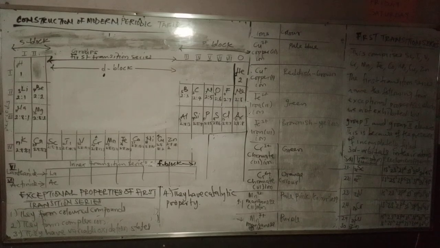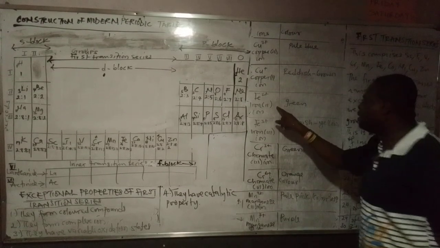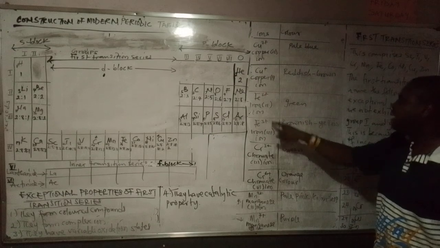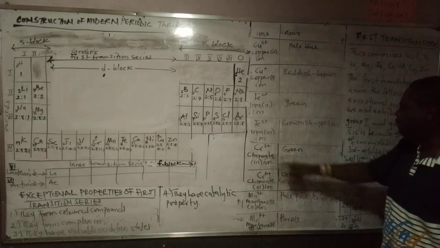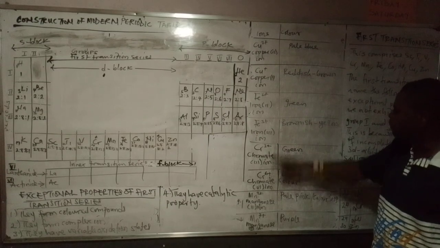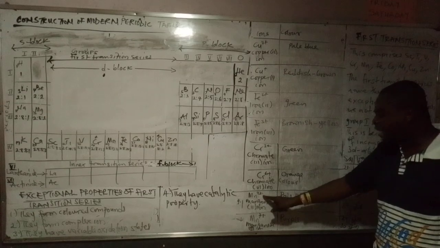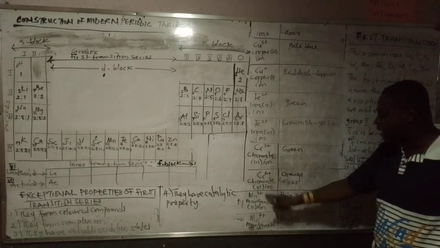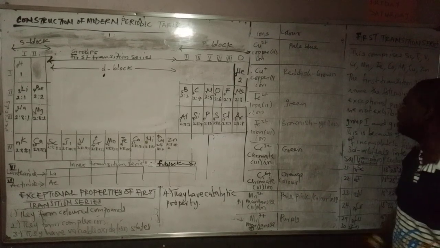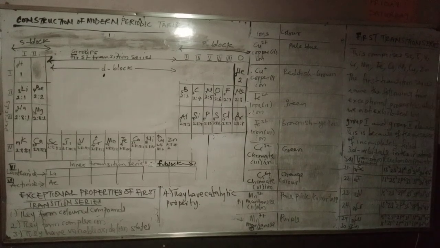So that is one of the things they do. Then you have iron 2 ion and iron 3 ion, the same element; one carries 2 plus, the other carries 3 plus. Then you have chromate 3 and chromate 6, two different oxidation states. You have manganese 2 ion and manganese 7 ion, with different oxidation states. You can see that.